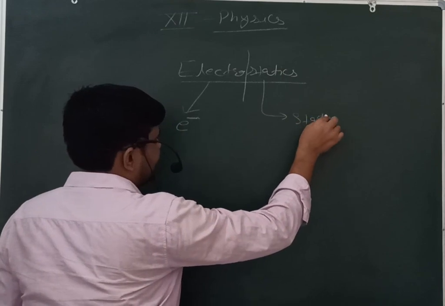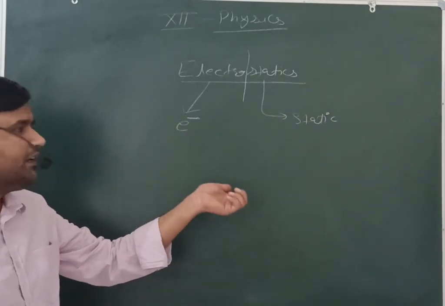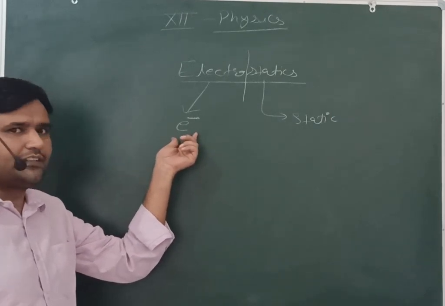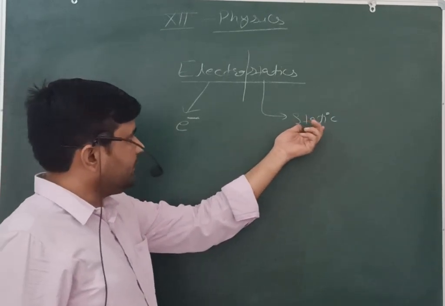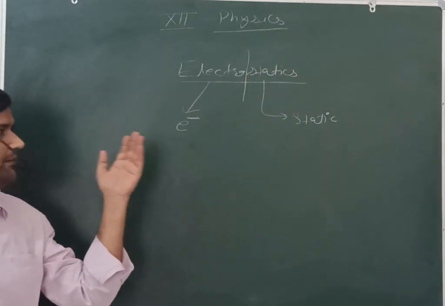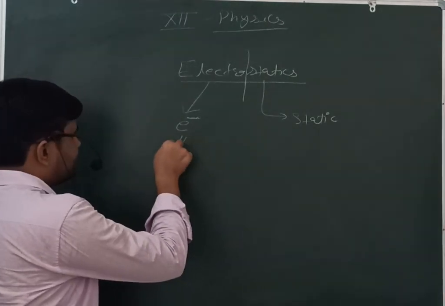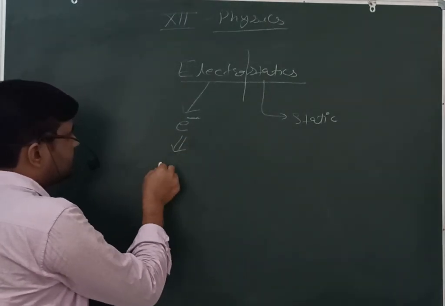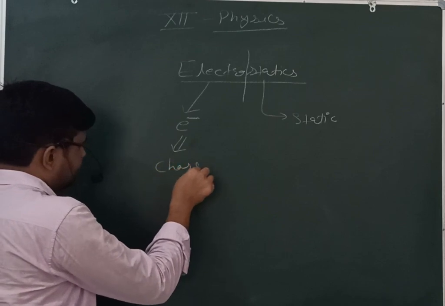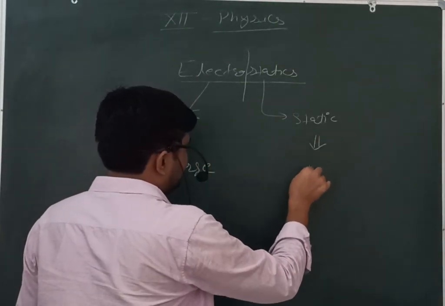Static and dynamic define the position of that particular object. Here we are considering the charge, that's why it is related to that particular charge or that particular electron. Now, electrons are related to the charge, and static means in terms of the rest.